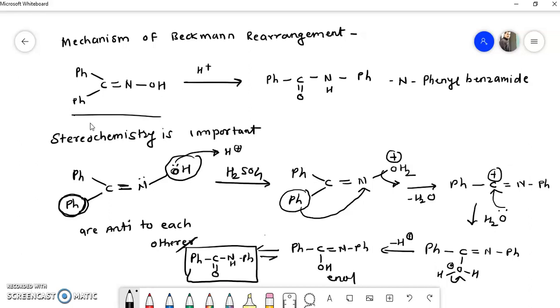Again, to satisfy this positive charge, this proton is removed and there is a formation of this enol form, and this enol form tautomerizes to the keto form, which is called N-phenyl benzamide, the product of this Beckmann rearrangement. So in this way we can explain the mechanism of this Beckmann rearrangement. Now we will consider a few examples to understand this rearrangement in more detail.